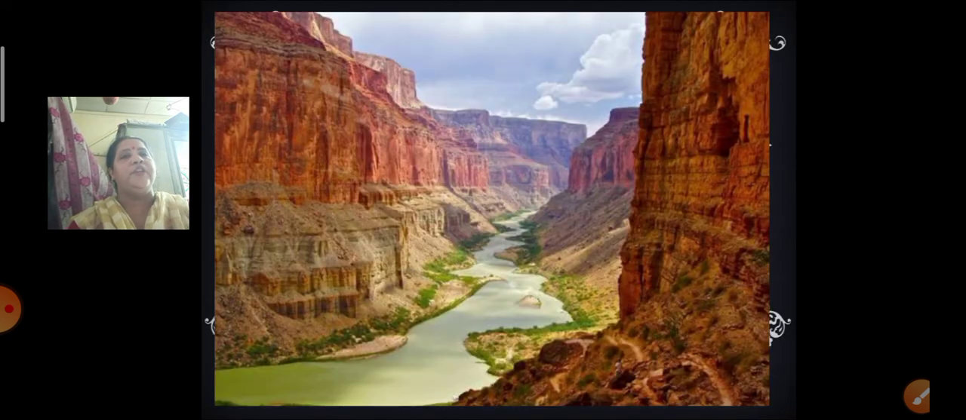Now you can see over here, because of the erosional work, a gorge is formed and a river is flowing in this gorge. Such a beautiful picture it is looking.